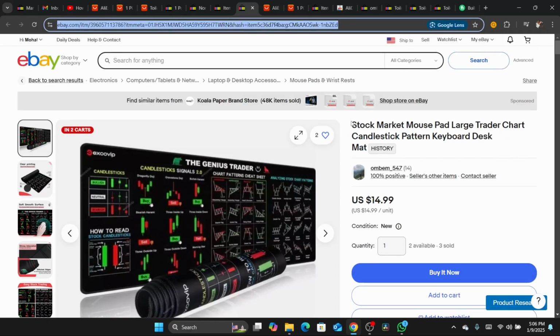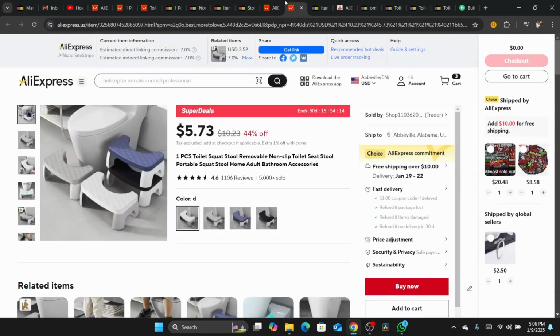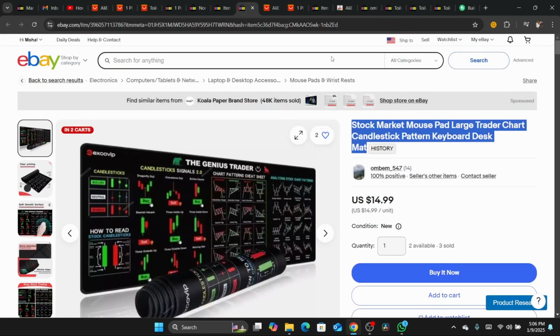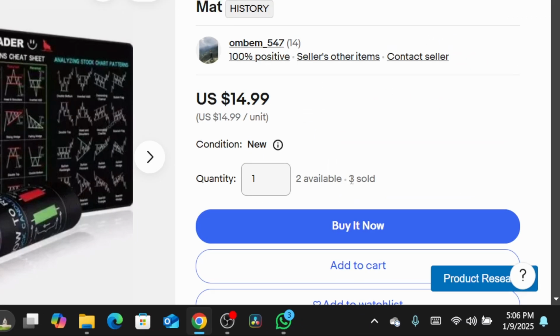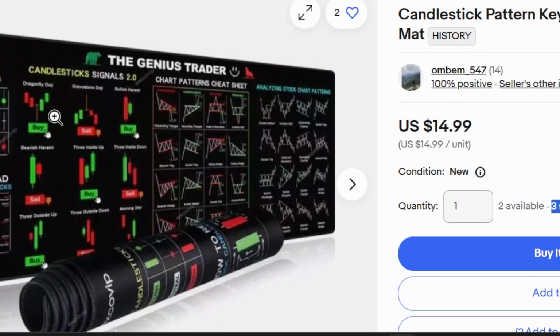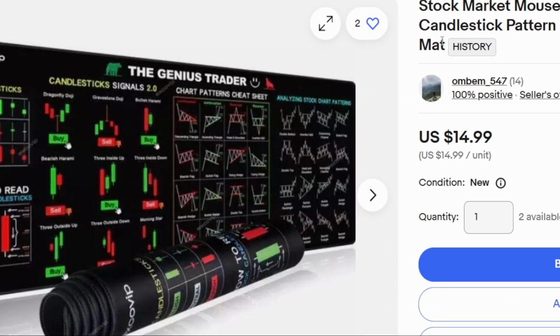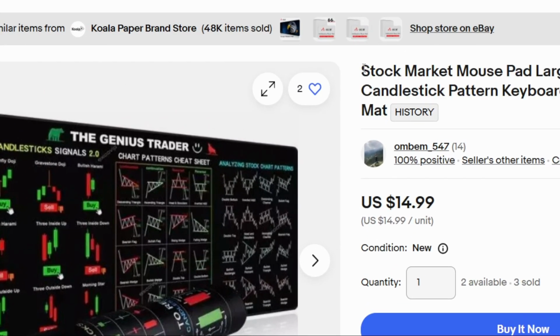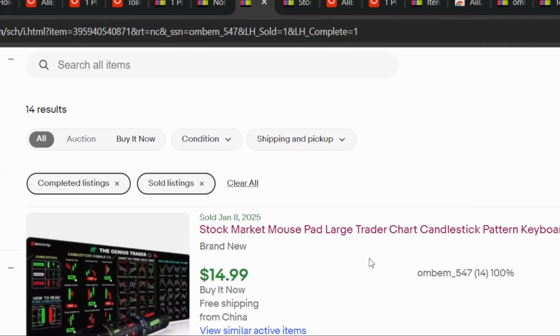For example, this stock market house pad large trader chart. As you can see, you can just copy this exact title and search for it on AliExpress. Make sure it has 3 sales in the last month, by the way. Because if it doesn't have 3 sales in the last month, then people are not interested in this product on eBay, and I'm not going to waste my time selling it. So that's exactly how you can do this.